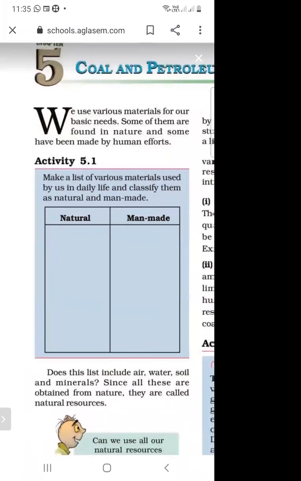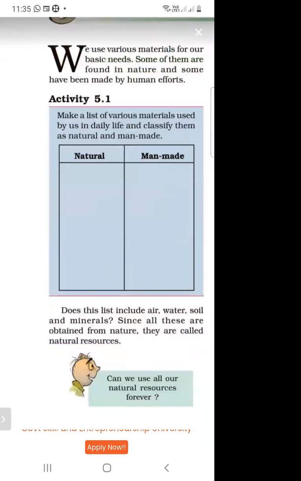So we use various materials for some basic needs. Some of them are found in nature and some have been made by human efforts. So there are two types of materials, natural and man-made. Does this list include air, water, soil, and minerals? Since all these are obtained from nature, they are called natural resources.